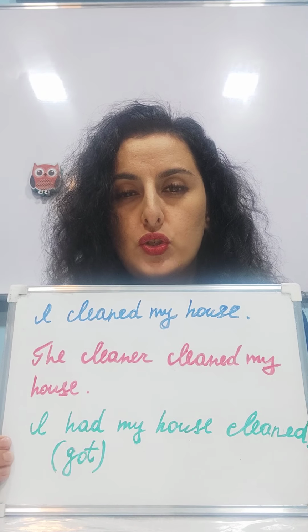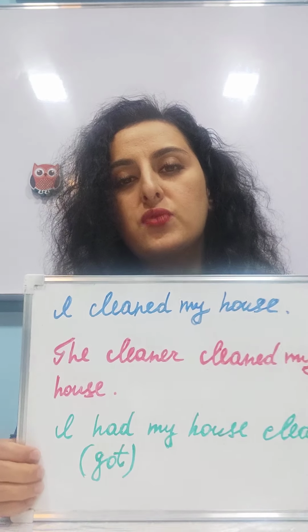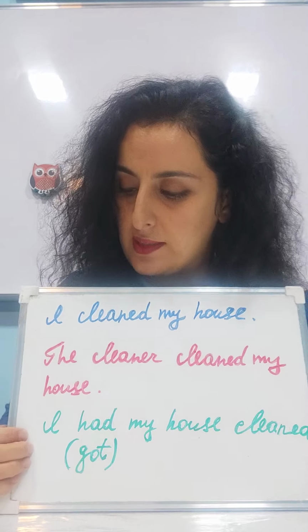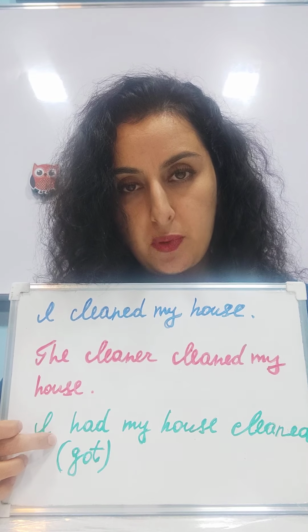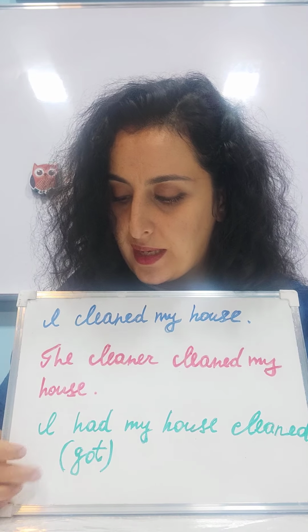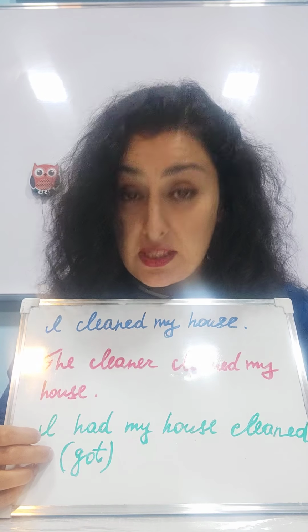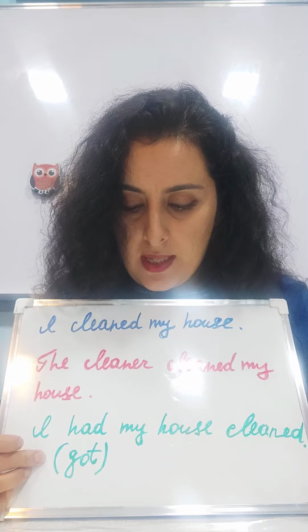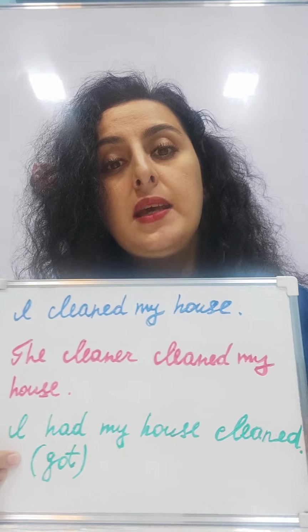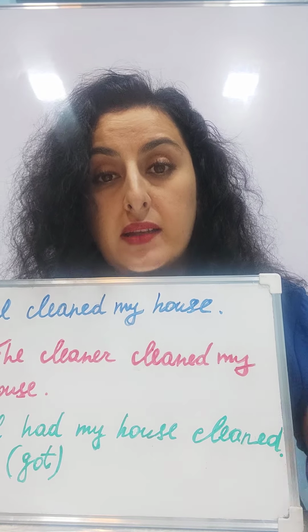And pay attention to the structure of this sentence. I didn't do it myself, first of all. The sentence structure of these sentences is like that, as you can see. This is the subject. Had, this is the past form of have. You can also say get. The past form of this verb is got. My house is our object, and cleaned is participle 2.